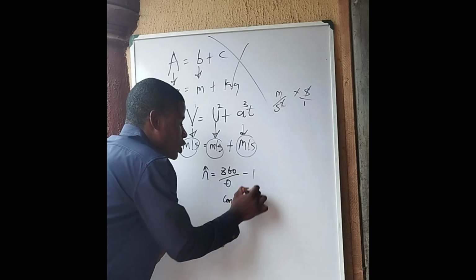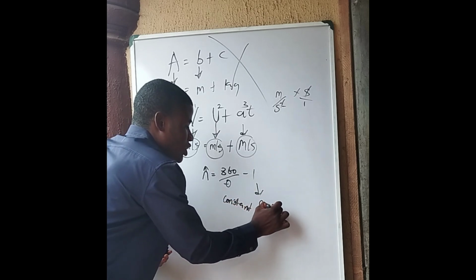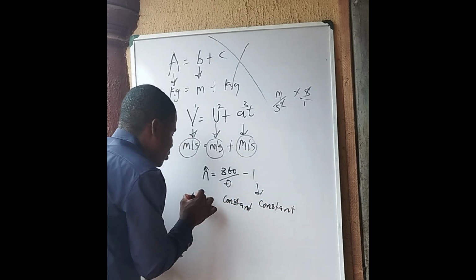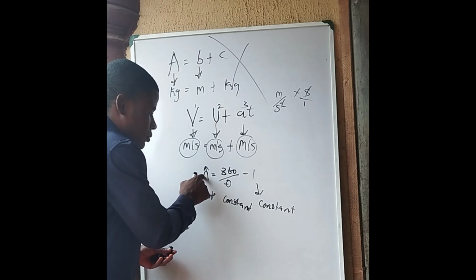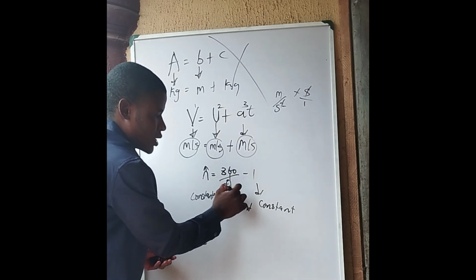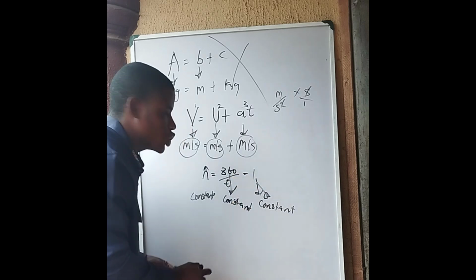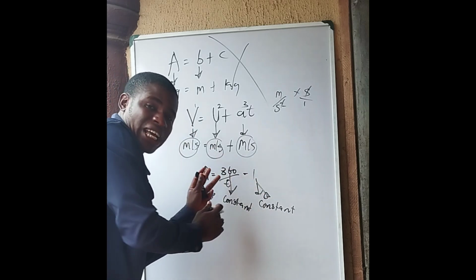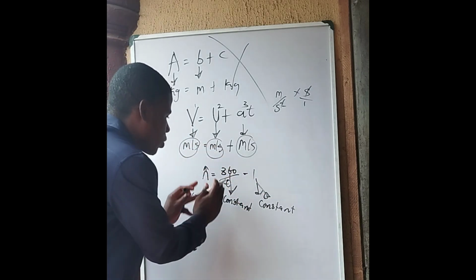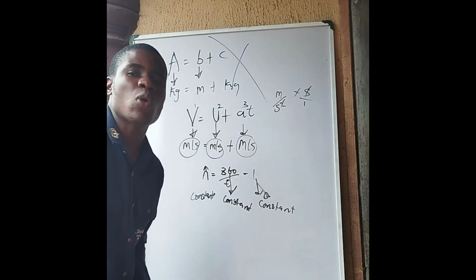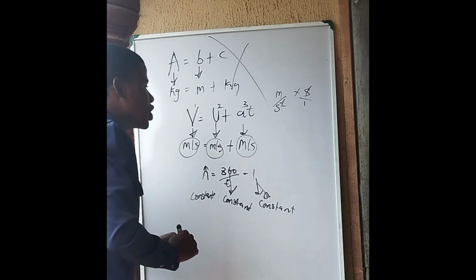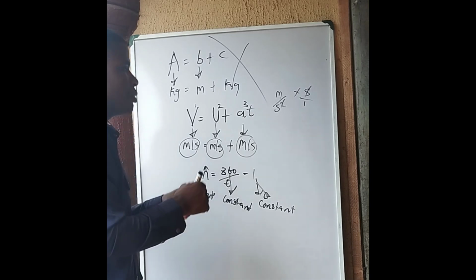Now, 1 on its own is also a what? A constant. So in terms of dimension or SI unit, you see that constant equals constant minus constant. So in their SI unit, or the dimension, they are correlating. Therefore, this equation is very much correct. So whichever equation that you see, let me give another one.